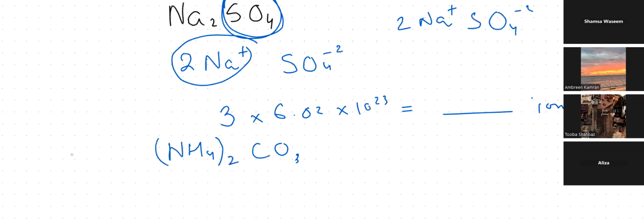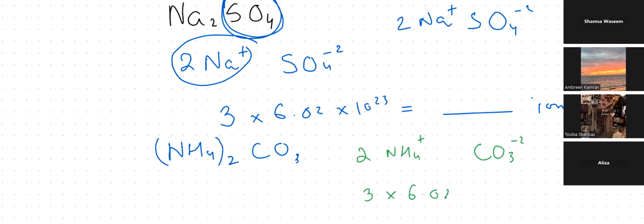Can we say it contains 2 ammonium ions, and it contains 1 carbonate ion? Do you agree? So how many ions are there all together? 3 ions: 2 ammonium and 1 carbonate. So multiply 3 by Avogadro's constant.